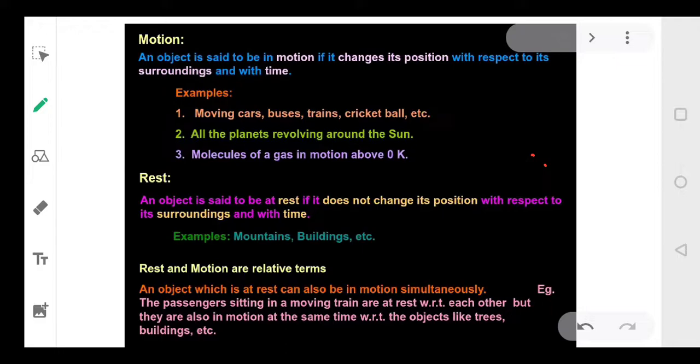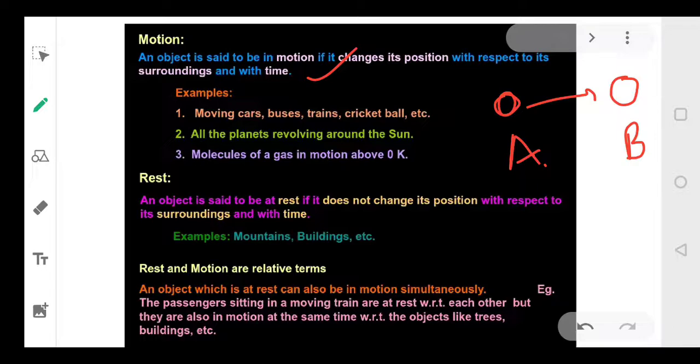Now first of all, what is meant by motion? What is motion? Tell me, dear students, what is motion? If any object is changing place with respect to time. Suppose the object was here at point A in the morning and in the evening it is here at point B, so we say that the object is in motion. If an object changes its position with time, we call it motion.